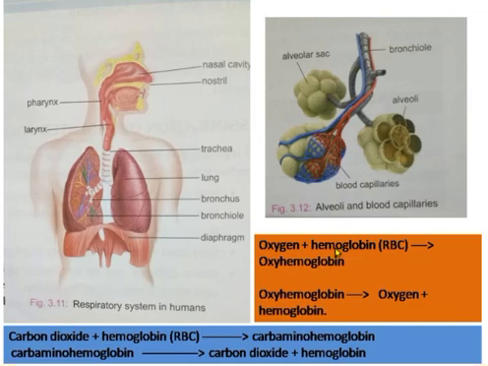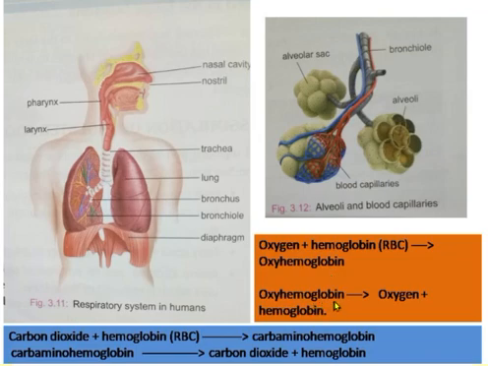We know that blood carries RBC, red blood cells, and red blood cells carry hemoglobin. So oxygen, when it mixes with the blood, combines with hemoglobin and forms oxyhemoglobin. Through the blood, it is transported to each and every part of the body, to each and every cell of the body.